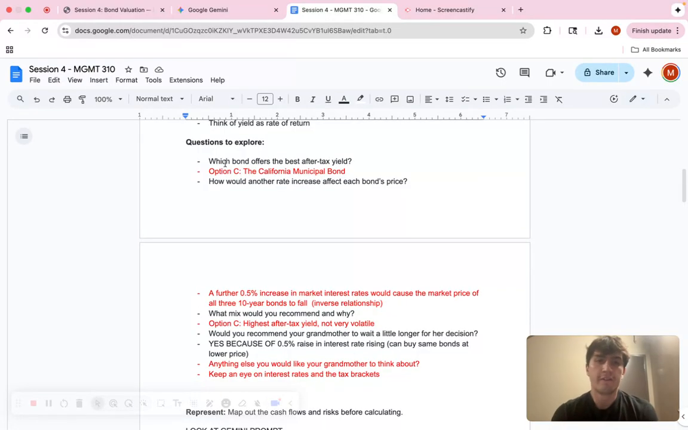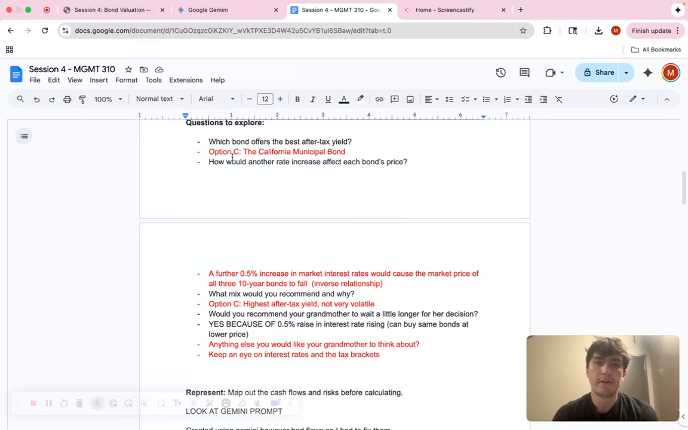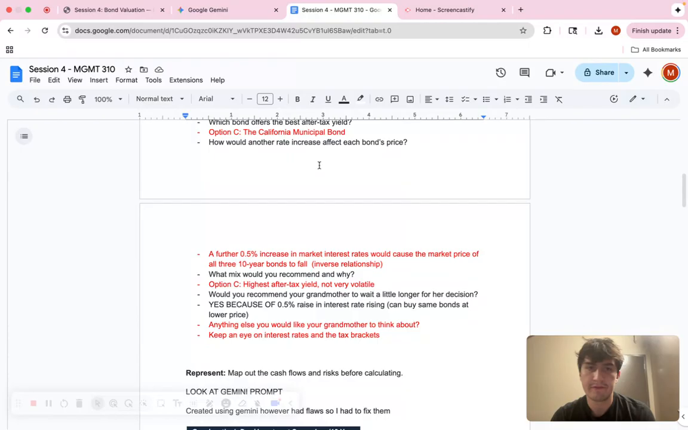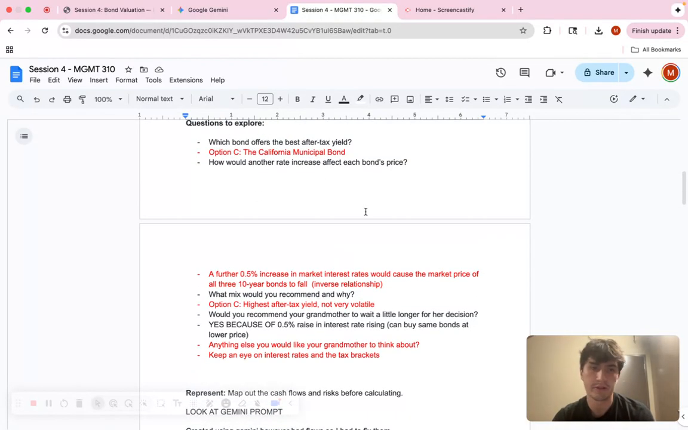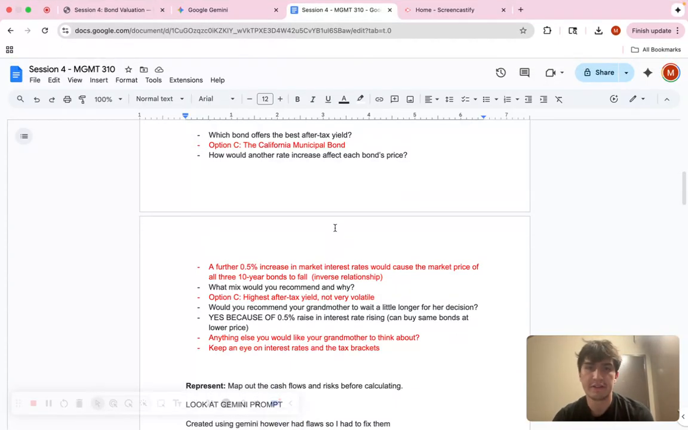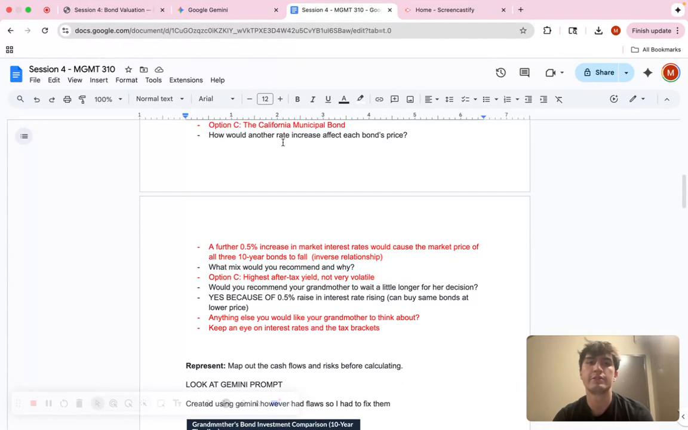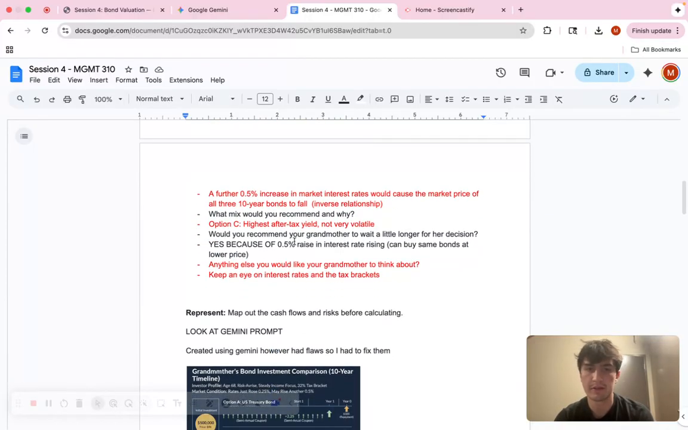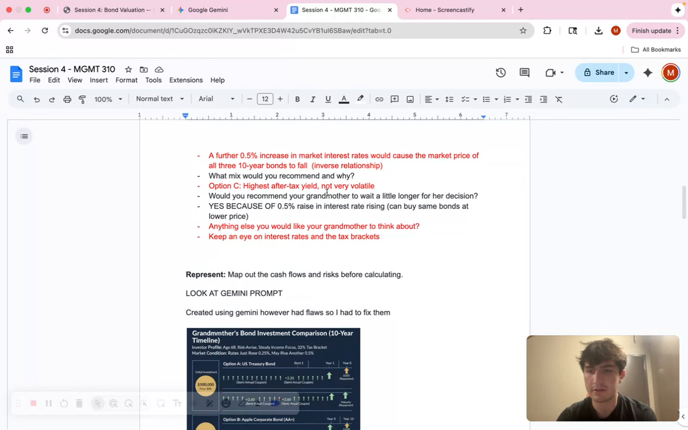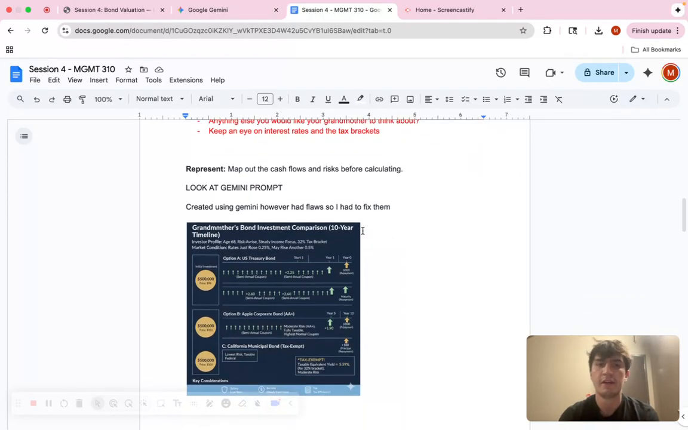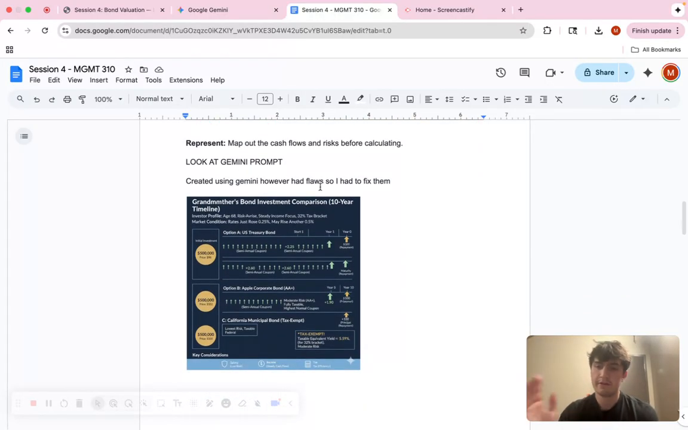So first, let's go to the questions to explore. Which bond offers the best after-tax yield? I have them answered already, but we'll circle back to them. How much would another rate increase affect each bond's price? What mix would you recommend and why? And then should my grandma wait a little longer? So basically, we'll gun through those. So we have our define and discover.